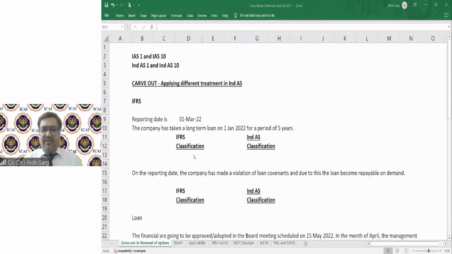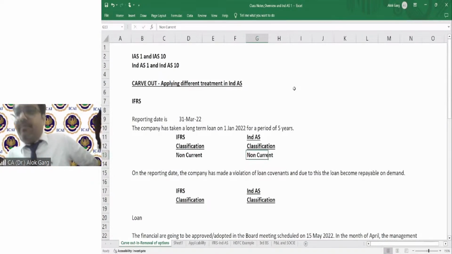Sujay is saying non-current. Radhika is saying non-current. Priya is saying non-current. Yes, you all are right. It has to be non-current, right? The concept is same everywhere. In IND AS, the classification is also non-current. Even in AS, in accounting standard, it is also non-current.